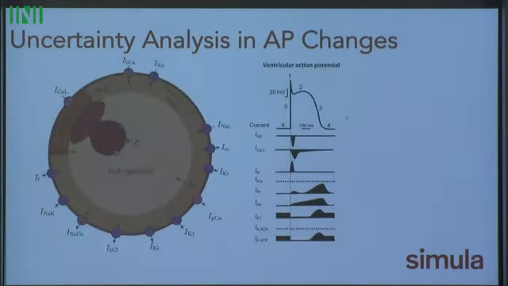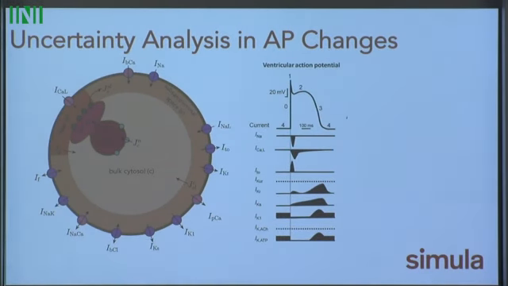So let's go back to the problem setup. Here's our model, and we have some sort of action potential. Now let's make a measurement. Okay, we see that there's an extension to the action potential, and we do a model inversion, and we've identified that this is a hERG blocker, and maybe that's a really bad thing, maybe it's not, but what we don't know is whether there are some other combinations there that we don't see.